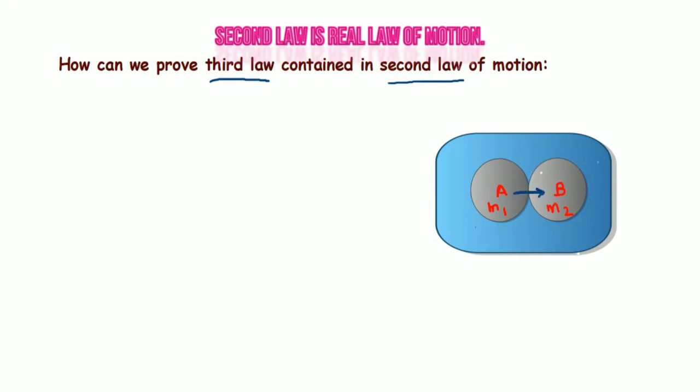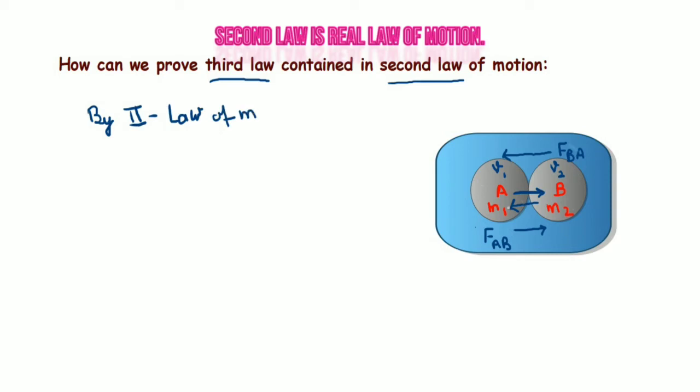Now when A applies force on B and simultaneously B also applies force on A, this is Newton's third law. So A will apply force F of AB on B and B will apply force on A, force of B on A. If they are applying force, let us suppose they will have some velocities, v1 and v2.